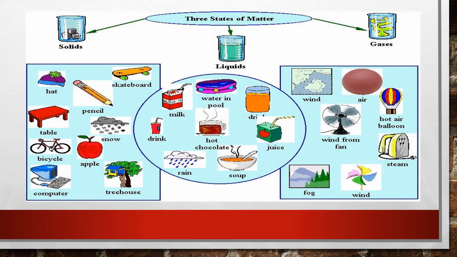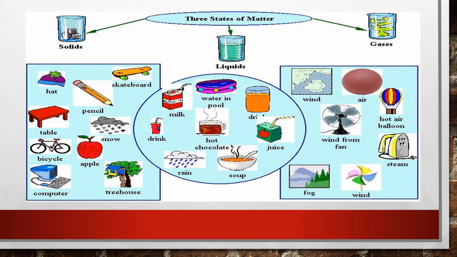Here are some more examples of solid, liquids and gas, like hat, pencil, skateboard, snow, table, bicycle, computer. These all are examples of solids. Liquids like water, milk, drink, rain, juices, these all are examples of liquid. And gases like the wind which we get from a fan, air, steam, these all are examples of gases.